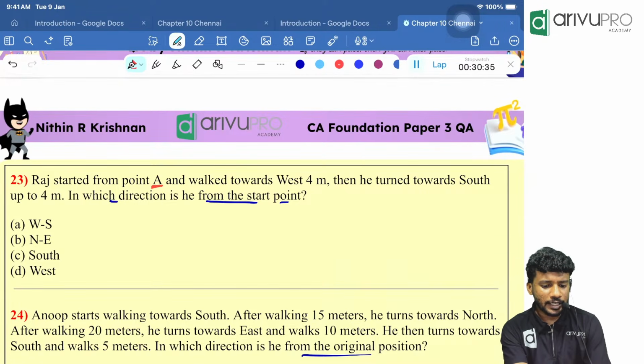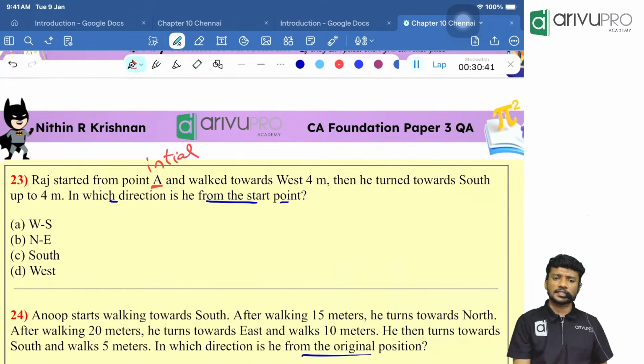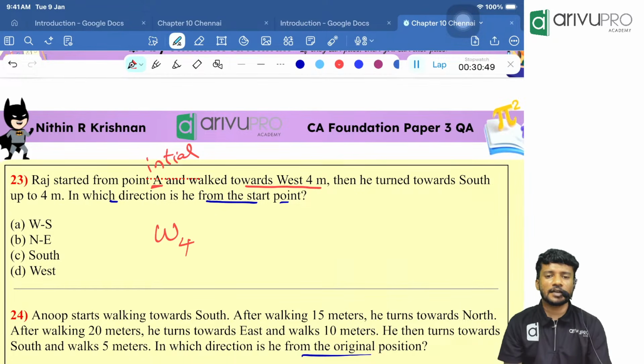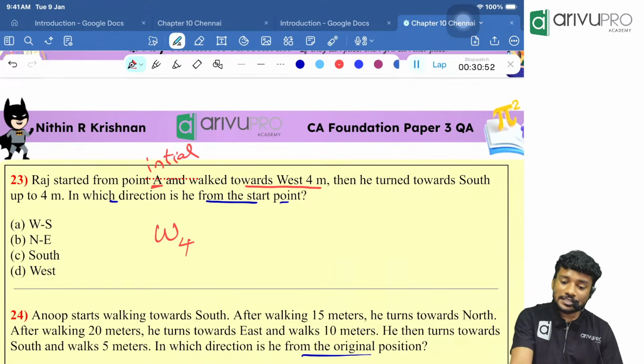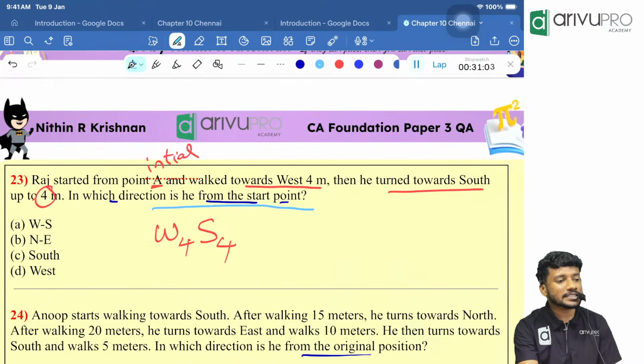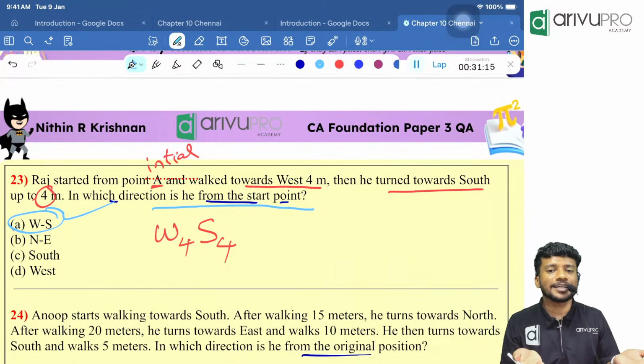Raj started from a point A. So A is my initial point, because I started from that particular point. Then walk towards west 4 meters. So west, how much am I traveling, people? 4 meters. Then turn towards south. I turned towards the south and I walked 4 meters. Now the question is, in which direction is he from the starting point? Is west and south opposite? No. So we can't cancel anything. So what is the answer? West to south or south to west? Option A is your answer.